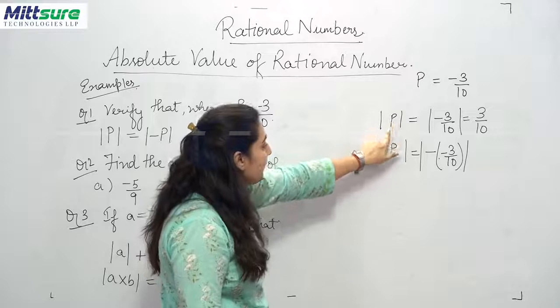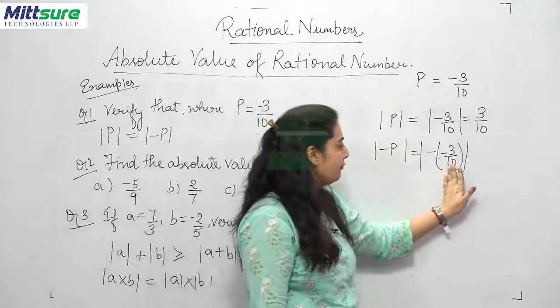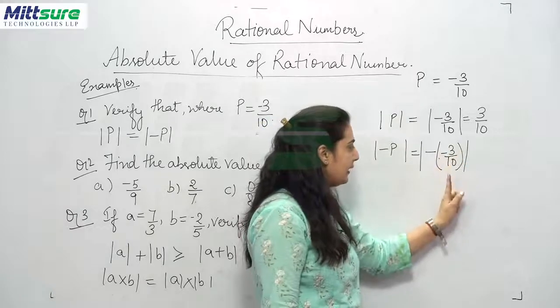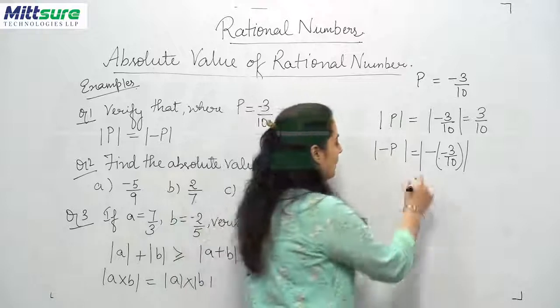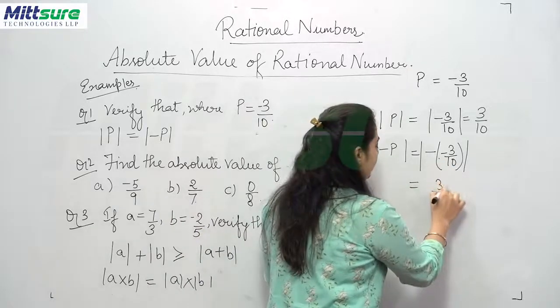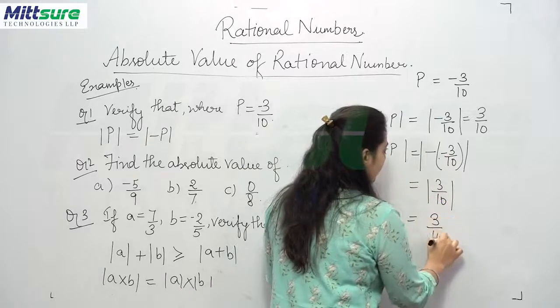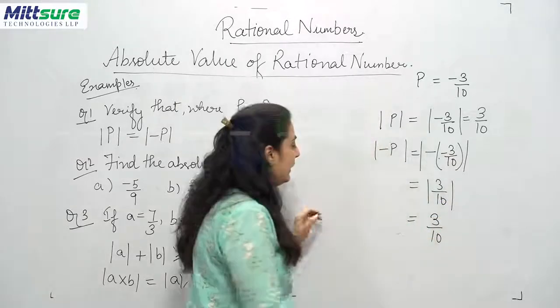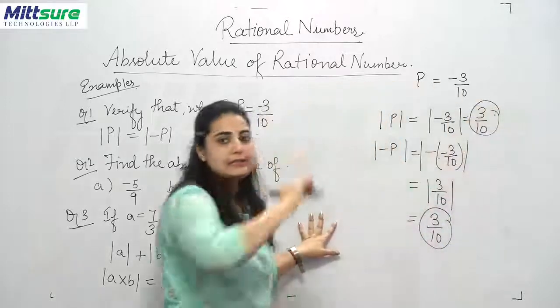The value of P has a negative sign, so the value of P has been written inside the bracket and outside it this negative sign has come. Now it comes to be 3 upon 10 inside the mode, and outside the mode also it is 3 upon 10. That means these two values are same.